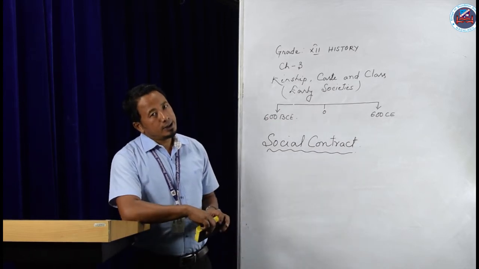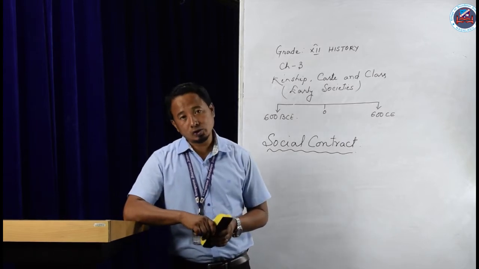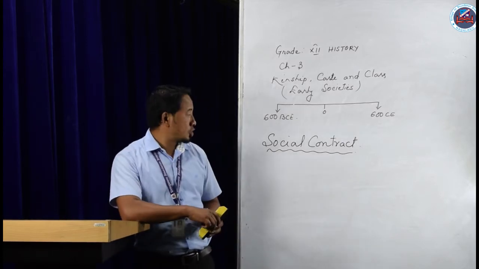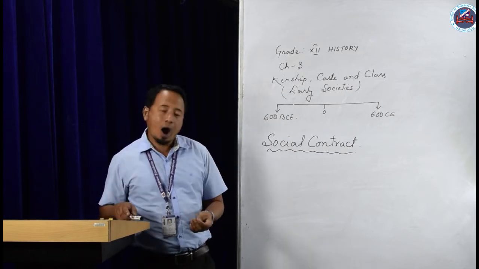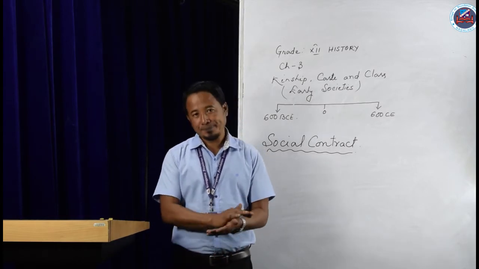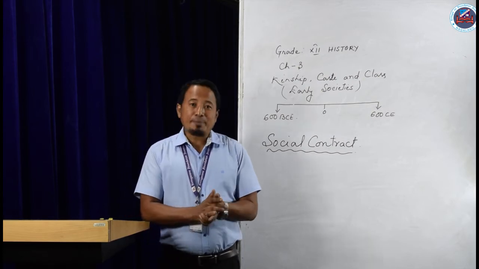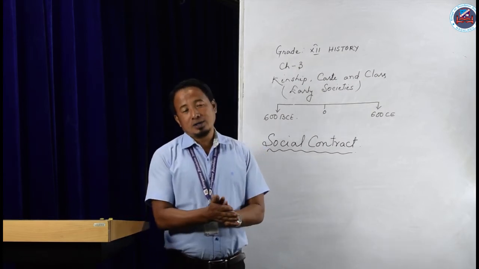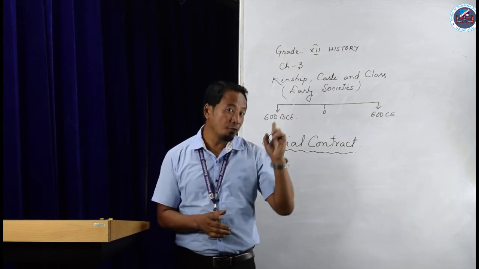Now let us go to our next topic, that is social contract. Under this topic, we will learn about how kings came into being. In the previous chapter, we learned about the divine theory or divine kingship, like that of the Kushans.